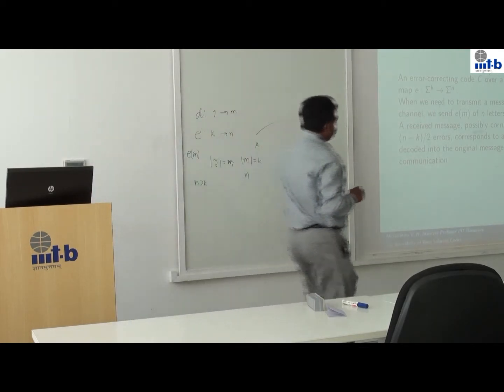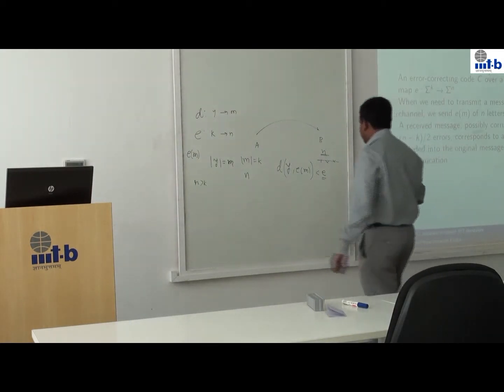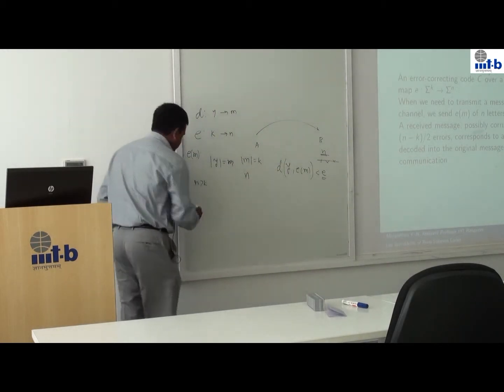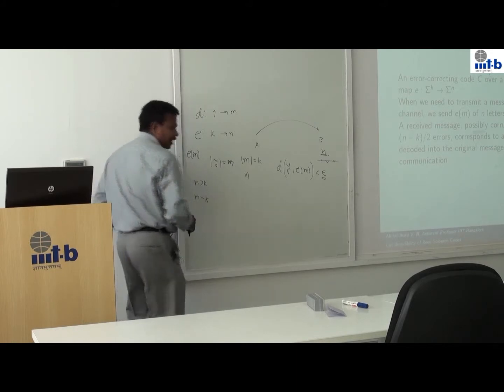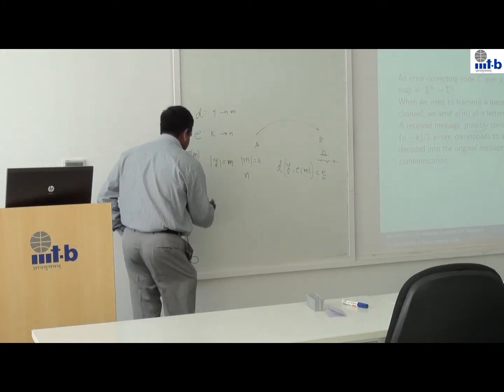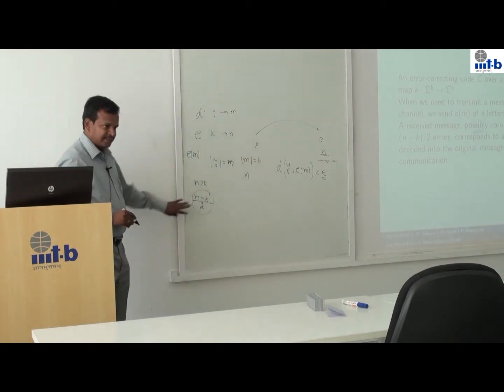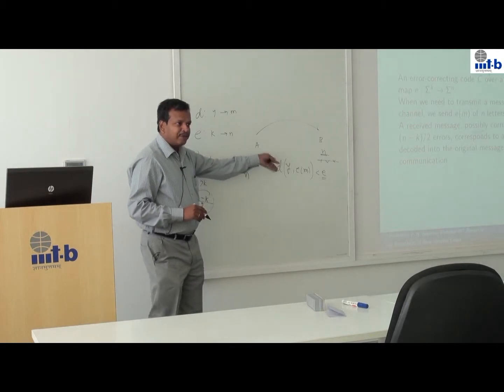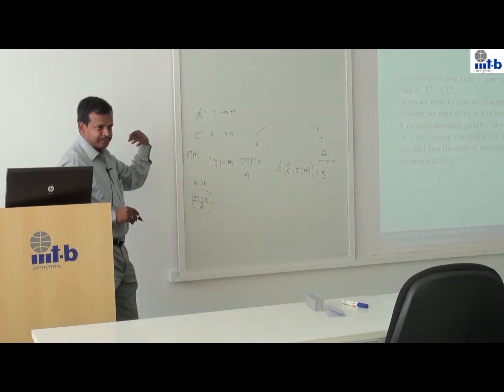The specific example that I am looking at will be able to correct errors. Remember that instead of sending k bits, I am sending n bits, so essentially I am sending n minus k extra bits. But if you make up to (n minus k) by 2 errors during this process, I will be able to recover my m.